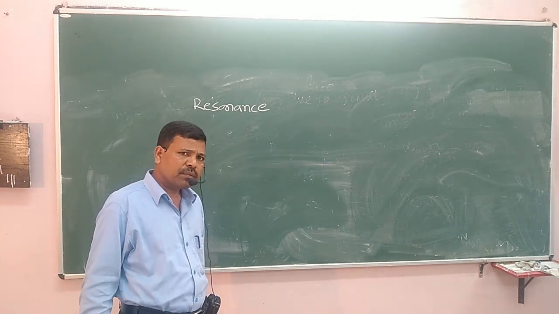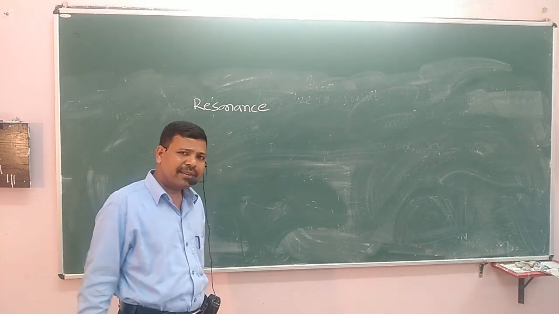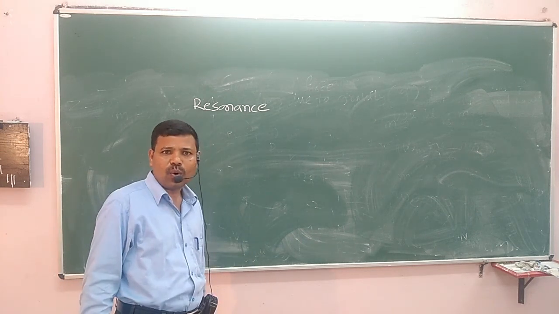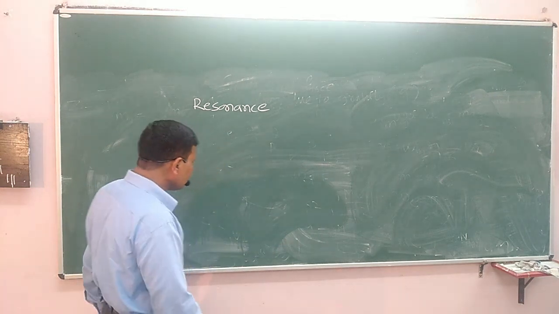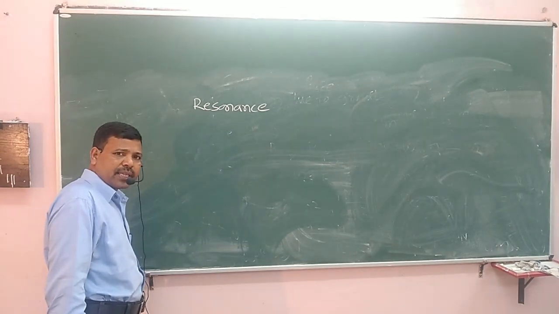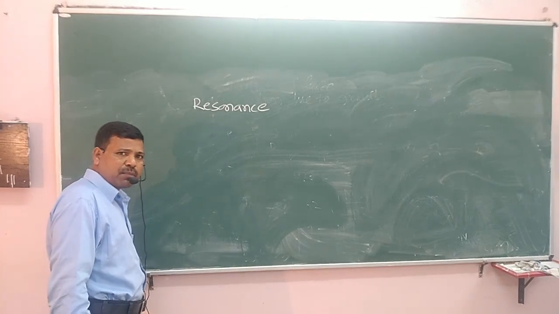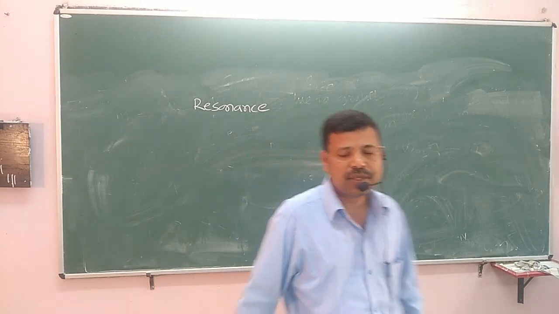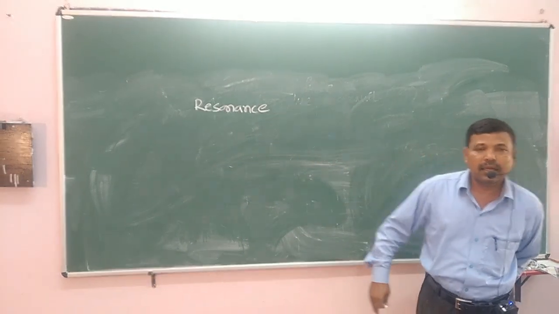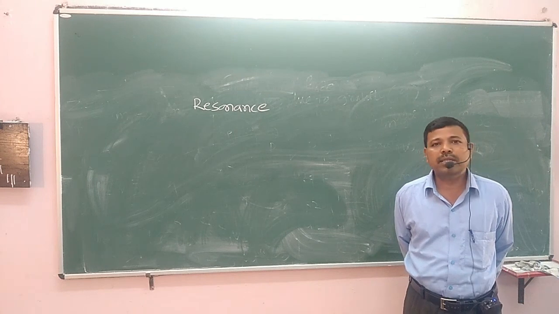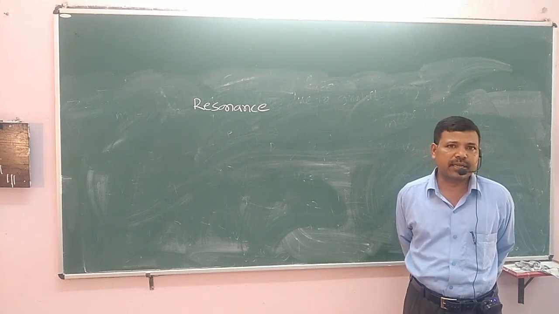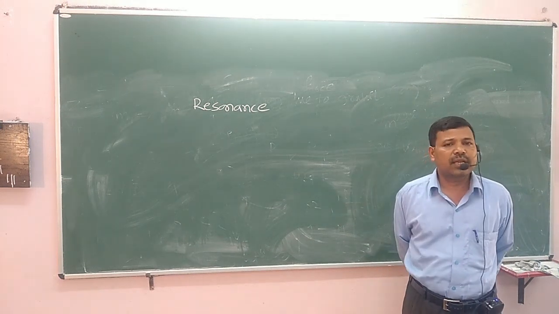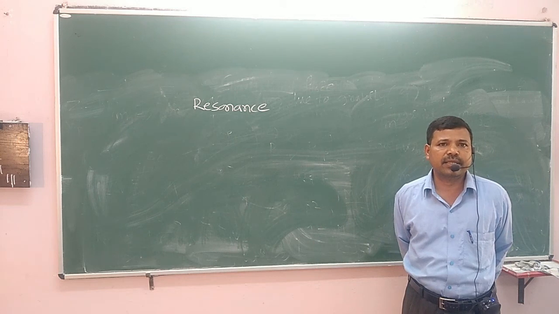In the tuning circuit, which is also known as tank circuit or LC circuit, where the resistance is low, if XL is equal to XC, then resonance takes place. XL is equal to XC is the condition of resonance. What is XL? Inductive reactance. What is XC? Capacitive reactance. XL is equal to XC means inductive reactance is equal to capacitive reactance.